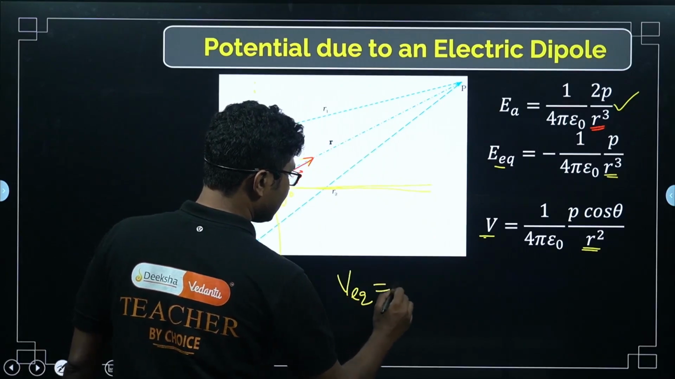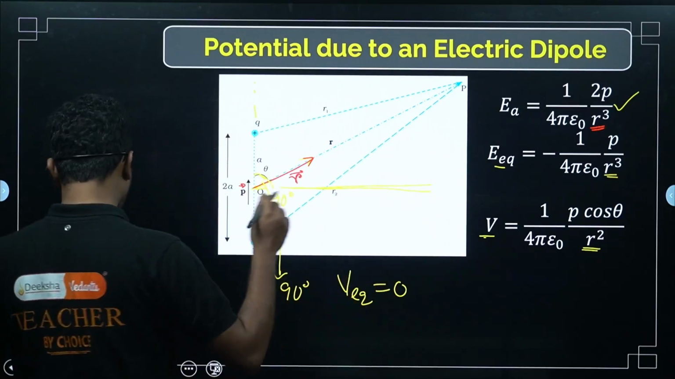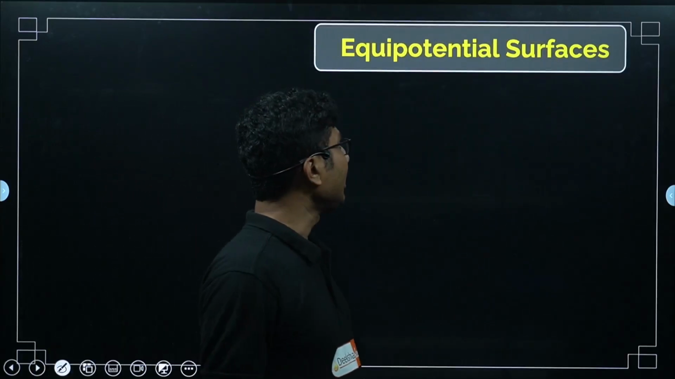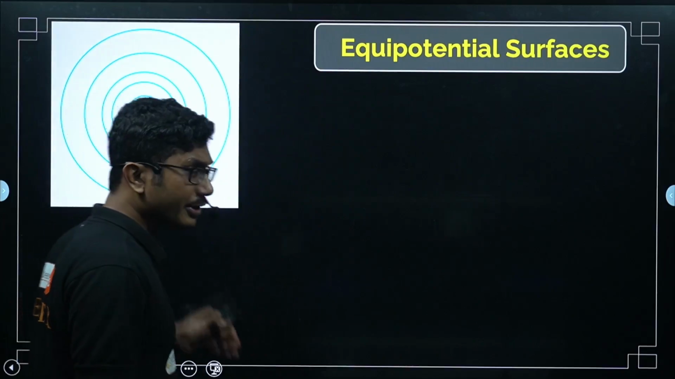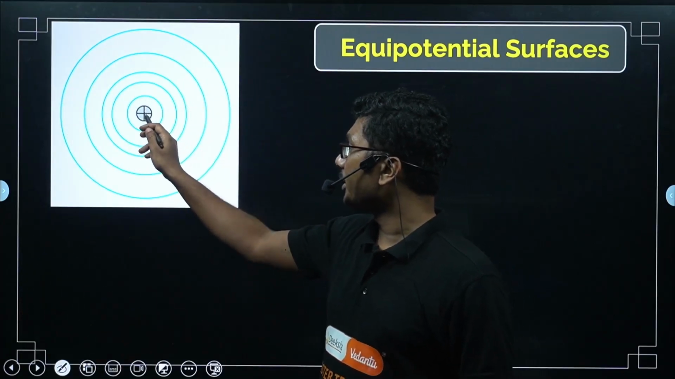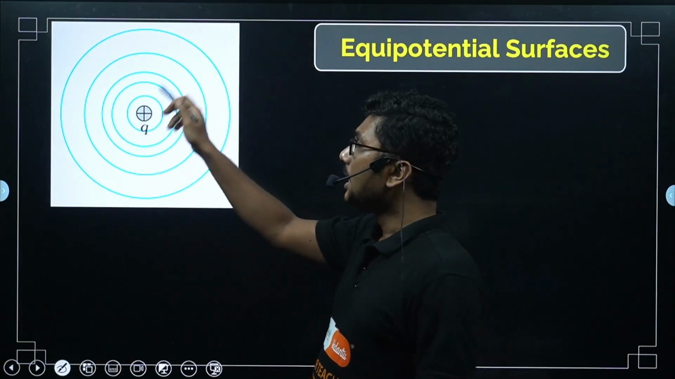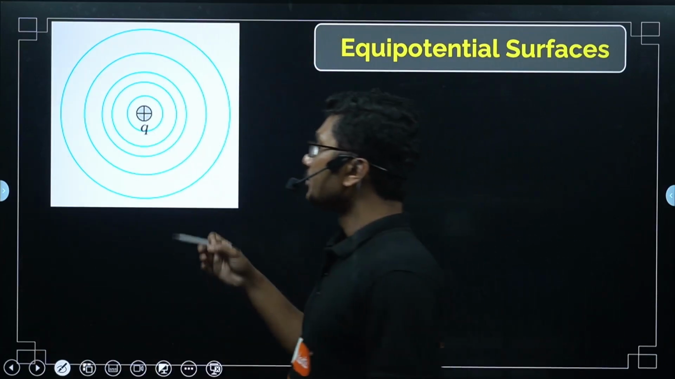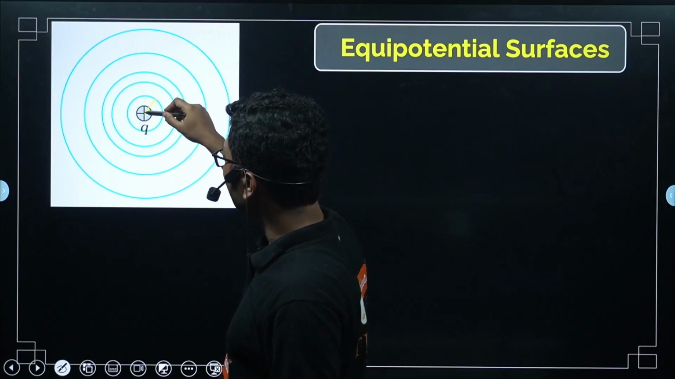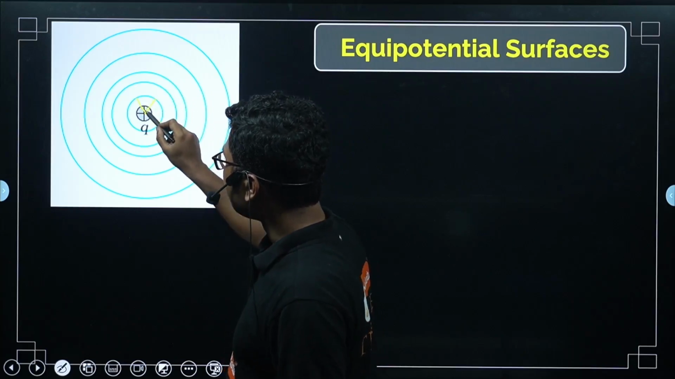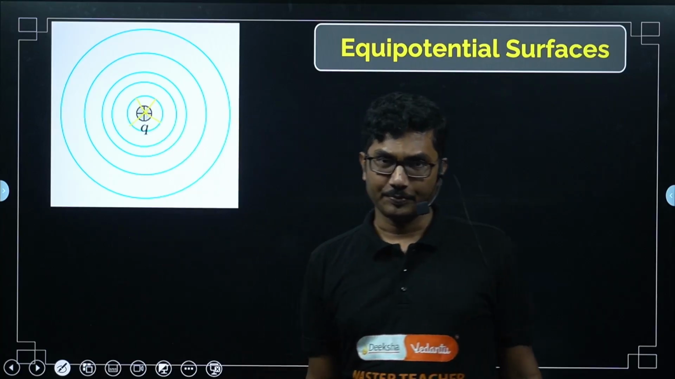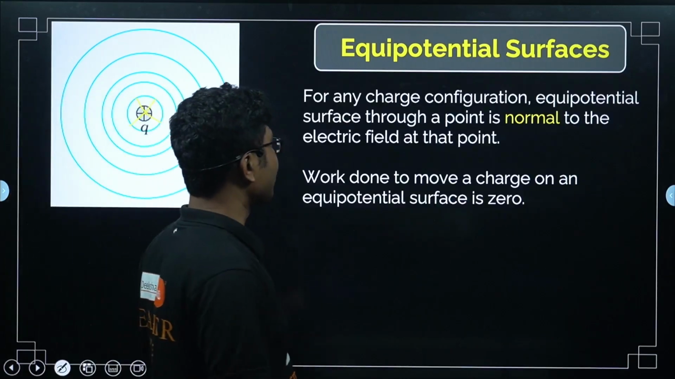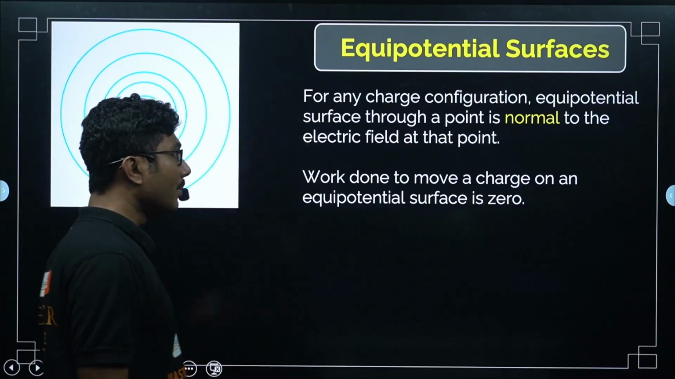Equatorial plane, potential is always 0. You should remember, any point on the equatorial plane, it does not matter which, the potential will be 0. Now, equipotential surfaces, we already discussed them. If there is a point charge, there is a spherical symmetry, so all symmetrical points will be at equal potential, right? All the points at the same distance from this charge will have the same potential.